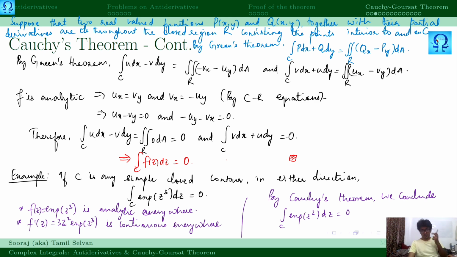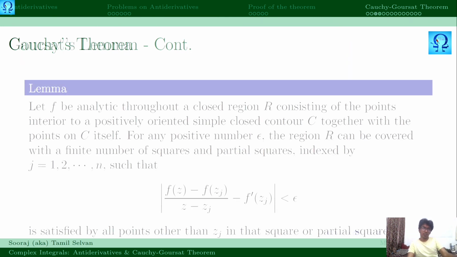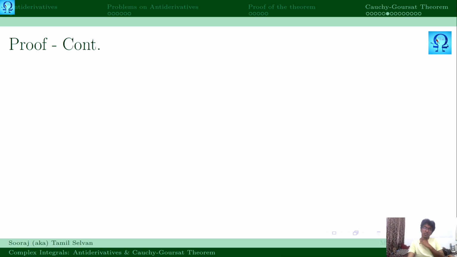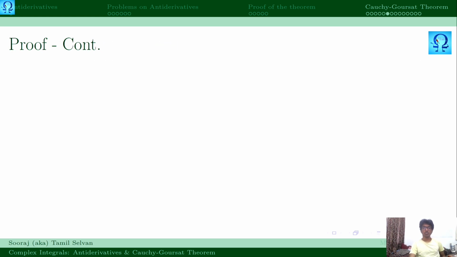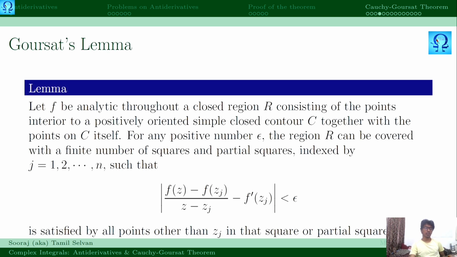Right? Okay, now let me show you the modified Cauchy-Goursat theorem. Before this we have the actual Goursat's lemma's proof. This is the Cauchy-Goursat theorem. That is, if a function is analytic at all points interior to as well as on the simple closed contour C, then the integral of the function is 0. This is the Cauchy-Goursat theorem statement. But in order to prove this theorem, we need the Cauchy-Goursat lemma, and that lemma is this.